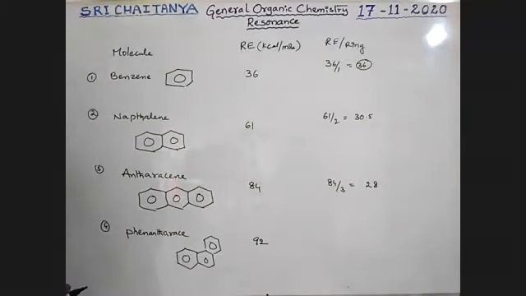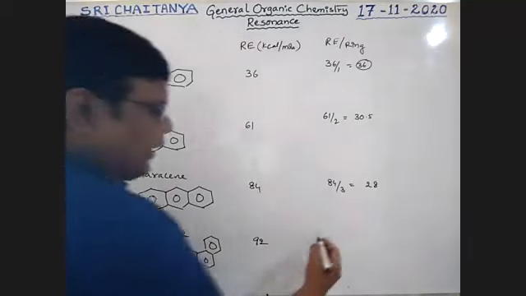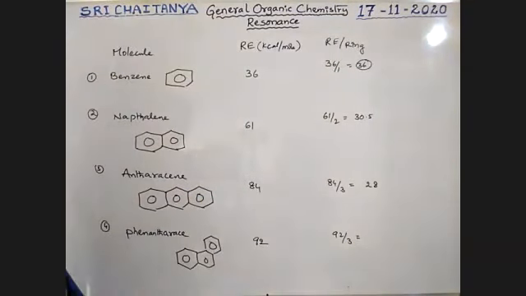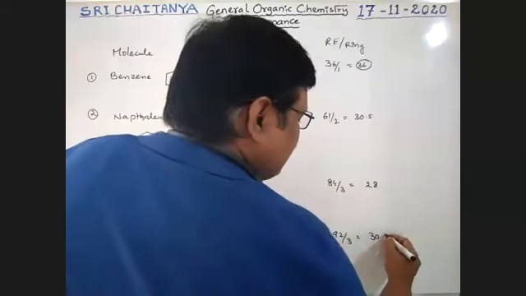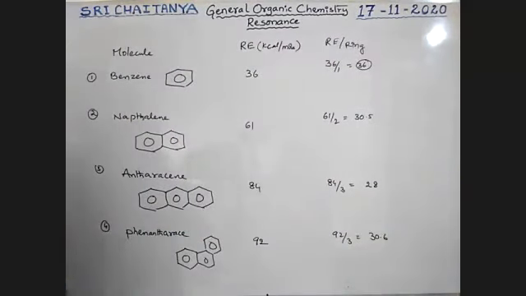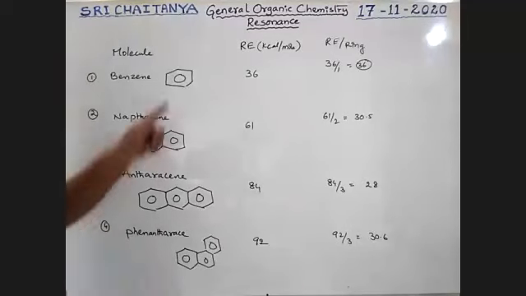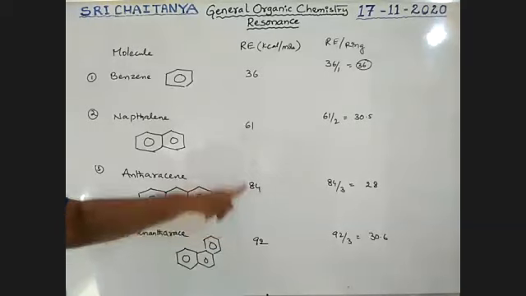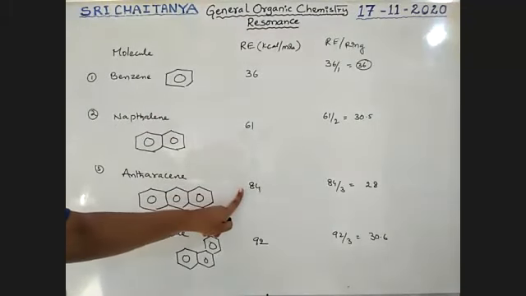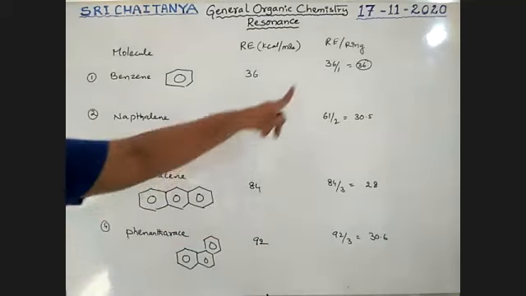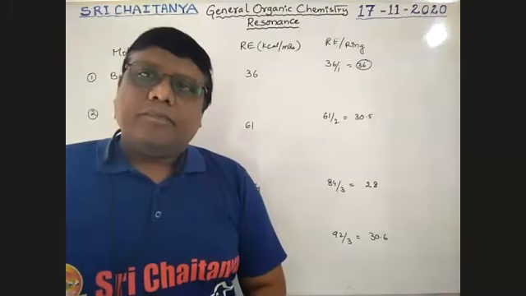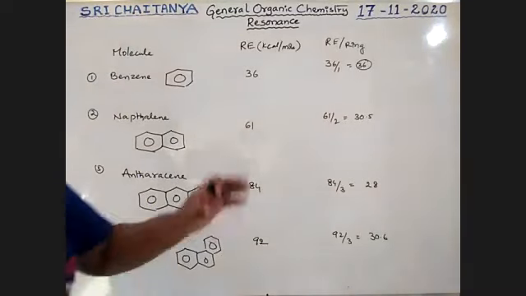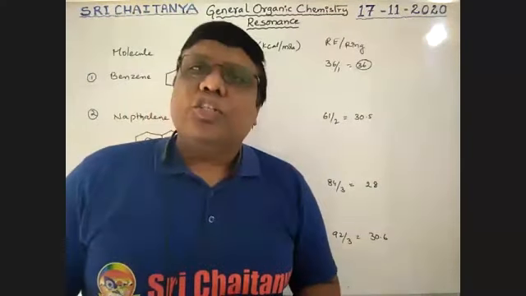92 kilocalorie per mole. Therefore, ring per ring, 92 by 3, that is almost 30.6. As the number of rings increases, resonance energy also increases, but not resonance energy per ring. Resonance energy per ring is directly proportional to the stability of the molecule.